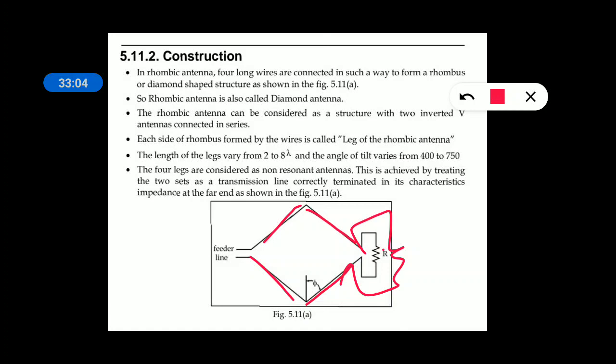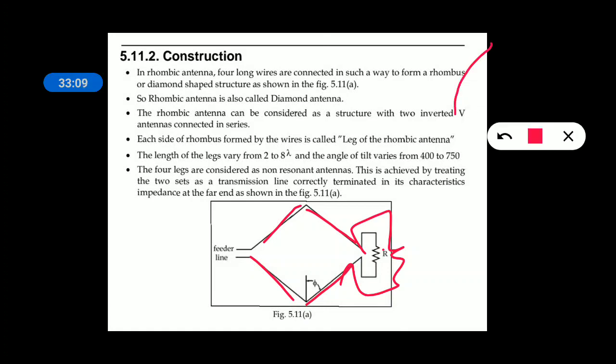It's a combination of two inverted V antennas connected in series. Each side of the rhombus forms a leg of the rhombic antenna. The length of the legs is 2 lambda to 8 lambda.